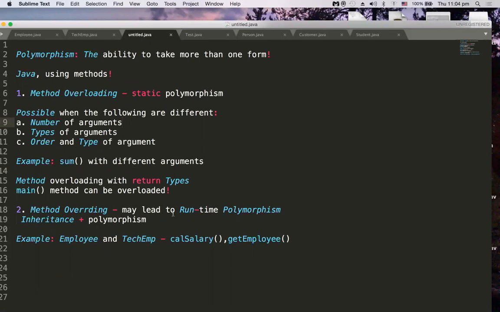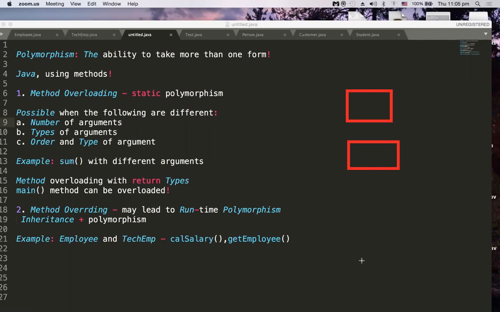So this is another form of exhibiting polymorphism in Java. This method overriding will happen whenever you have inheritance. That means there must be at least two classes. Here, class A and class B, and in class A you have a method and class B acquires that method, but class B can actually redefine the behavior defined by class A.